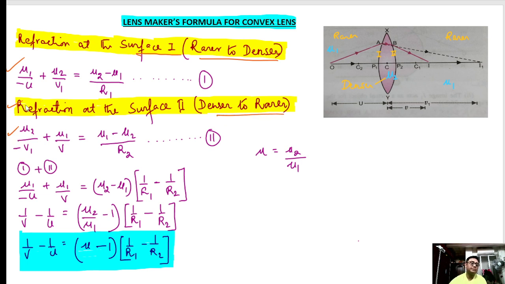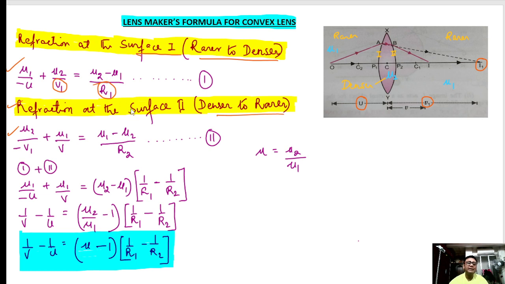Now please watch. In surface 1, what is the object distance? U. What is the image distance? V1, because this is the image formed due to the first surface. So its image distance is V1. Putting V1 in place of V, and let the radius of curvature of the first surface be R1.